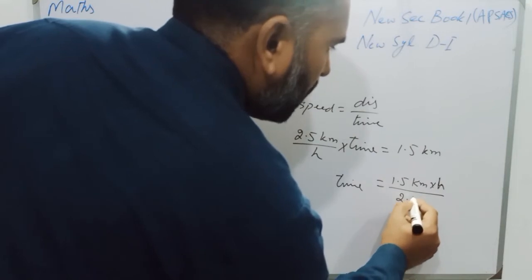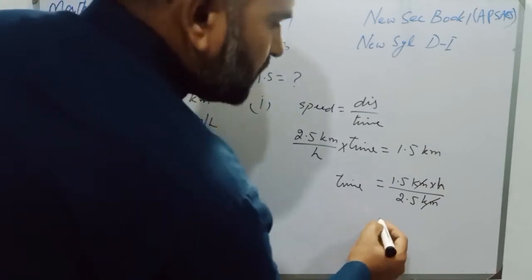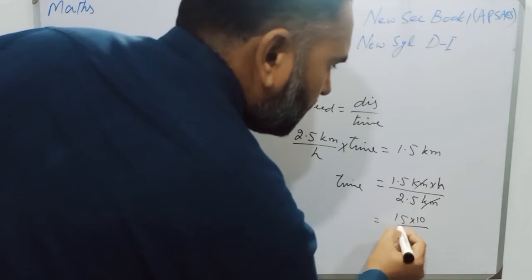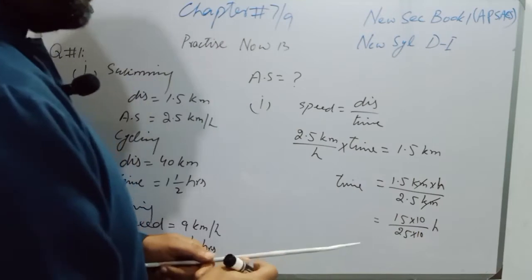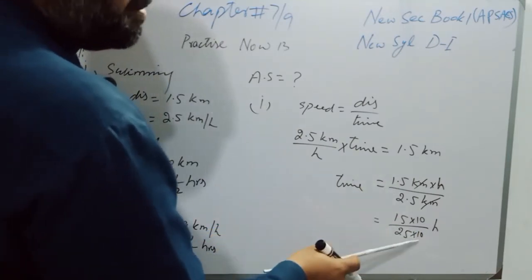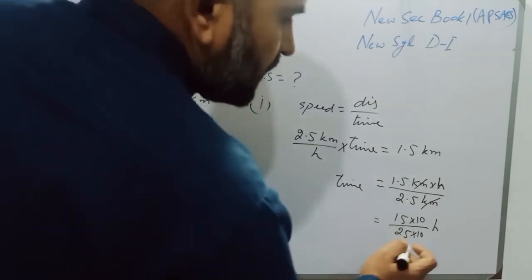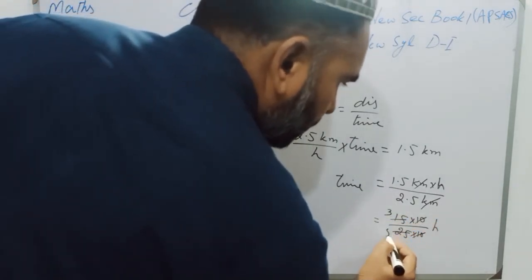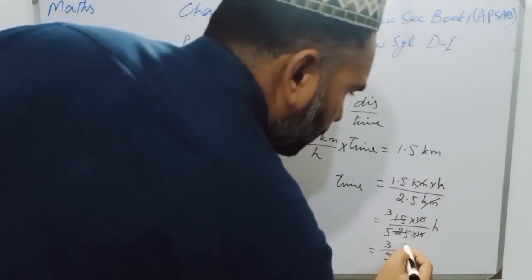Now students, kilometer will be cancelled with kilometer, and it will become 15 multiplied by 10 over 25 multiplied by 10. For removing this point, I will multiply the number by 10. So students, 10 will be cancelled with 10, 5 3s are 15 and 5 5s are 25. So the first time is 3 over 5 hours.